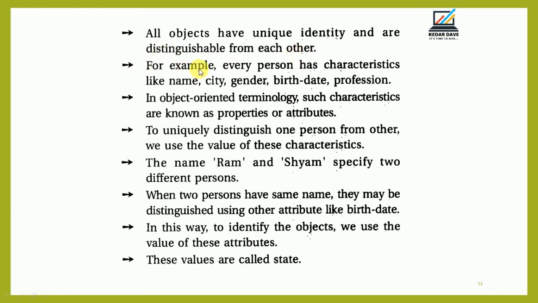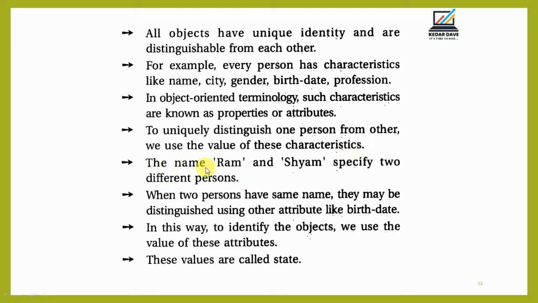For example, every person has characteristics like name, surname, middle name, city, gender, birth date, and profession. In object-oriented terminology, such characteristics are known as properties or attributes. To uniquely distinguish one person from another, we use the values of these characteristics.